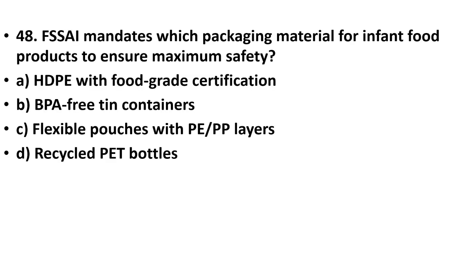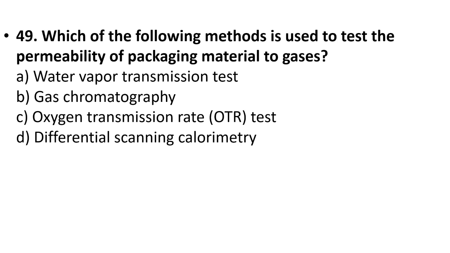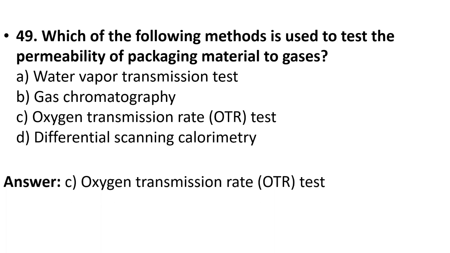48. FSSAI mandates which packaging material for infant food products to ensure maximum safety? HDPE with food grade certification, BPA free tin containers, flexible pouches with PE/PP layers, recycled PET bottles. Here answer is option B, BPA free tin containers. 49. Which of the following methods is used to test the permeability of packaging material to gases? Water vapor transmission test, gas chromatography, oxygen transmission rate OTR test, differential scanning calorimetry. Here answer is option C, oxygen transmission rate, OTR test.